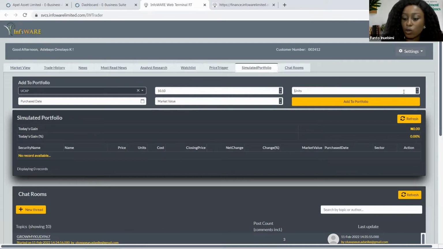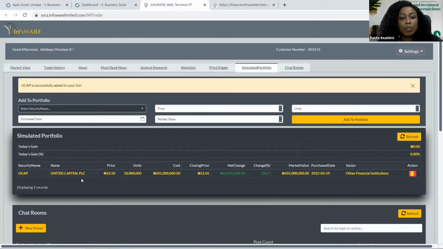So you can include the units, purchase dates, can use today's date, and then it calculates your volume, and then you can add this to the portfolio. So it's going to add this particular security to my existing securities, and then I can monitor how this particular security's movement is, how it's increasing, how it's decreasing, and how it's performing in the market.